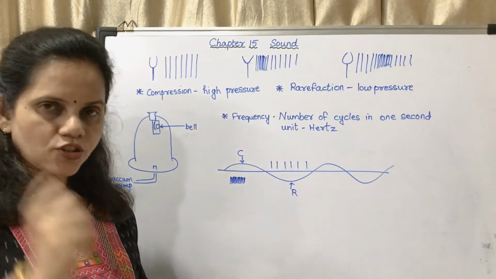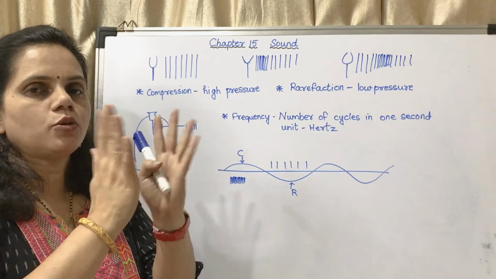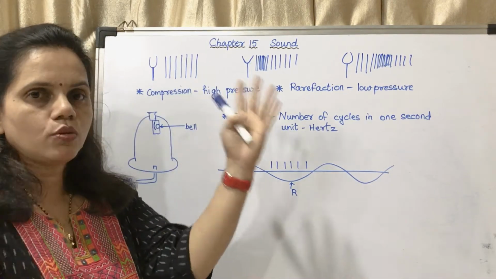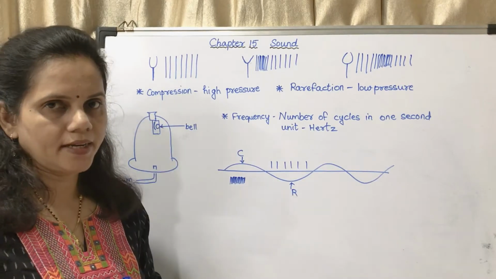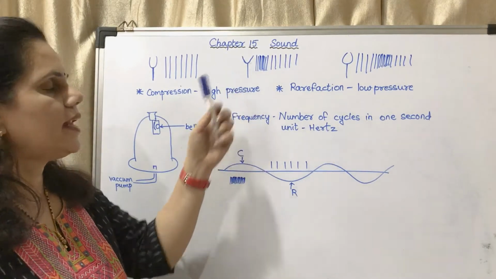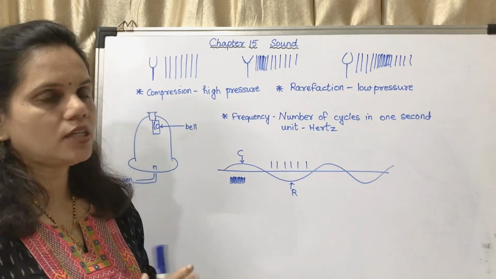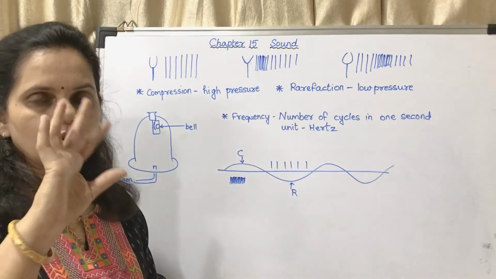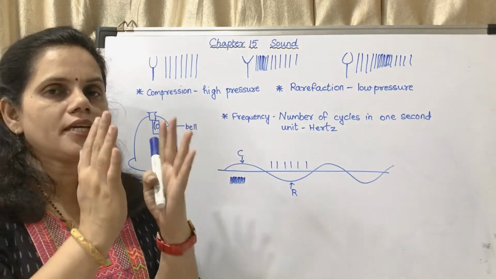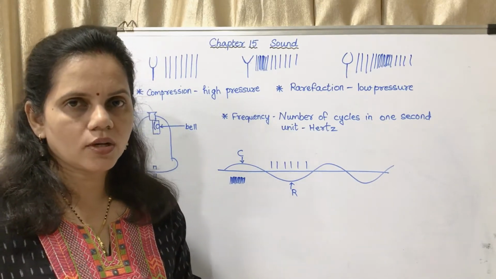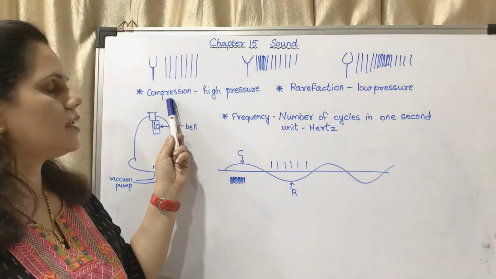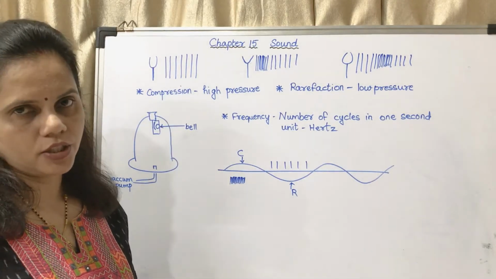When it is struck, the prongs are moving outwards. They don't move widely, we cannot see it, but we can see it vibrating lightly. When it is in the outward direction, the particles around those prongs come near to each other. So there is a high pressure region. That high pressure region is called compression.